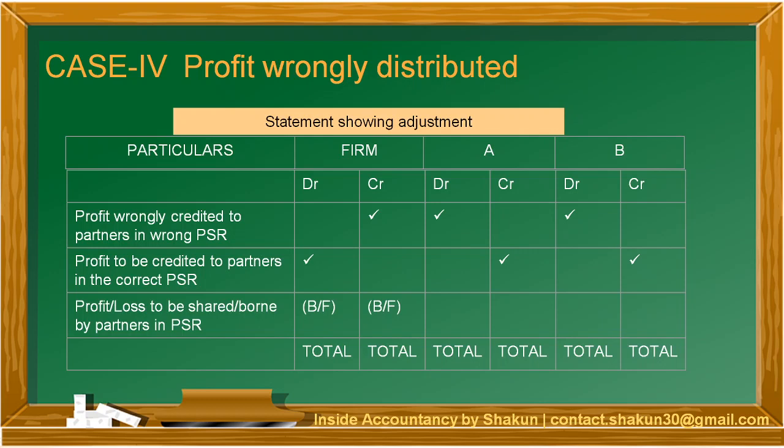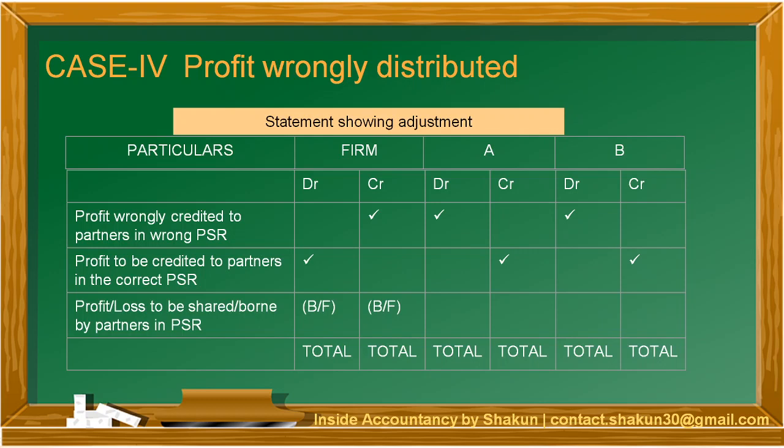If the balancing figure comes on the debit side, that means it is profit and thus it should be mentioned on the credit side of the partner's capital account. On the other hand, if the balancing figure comes on the credit side, that means it is loss and it should be debited to the partner's capital account. The next steps remain the same.